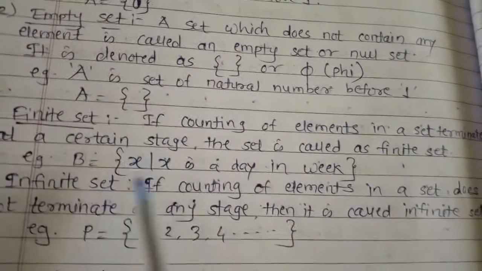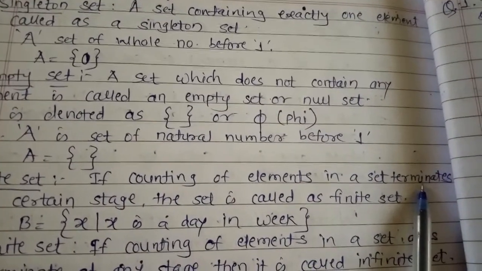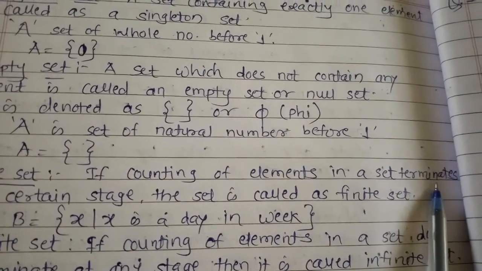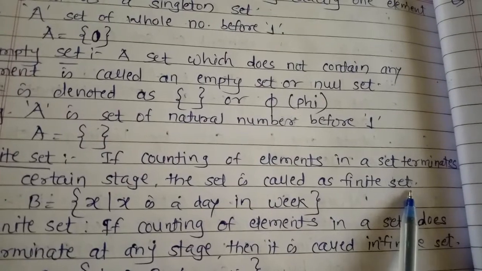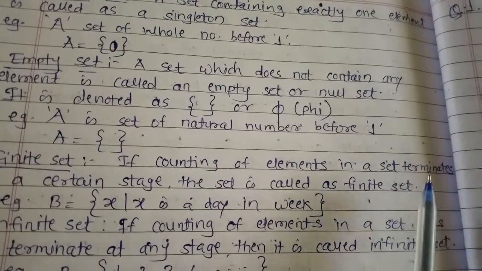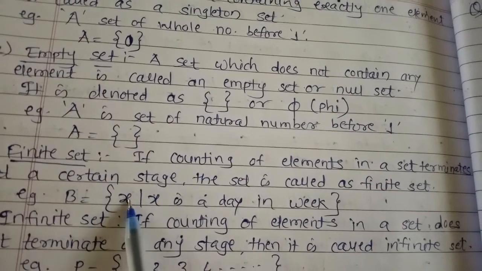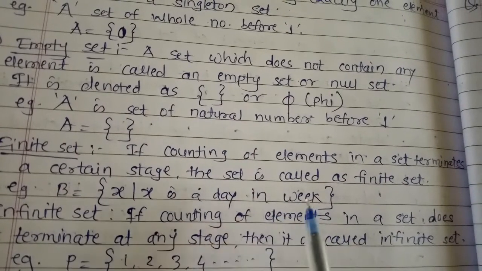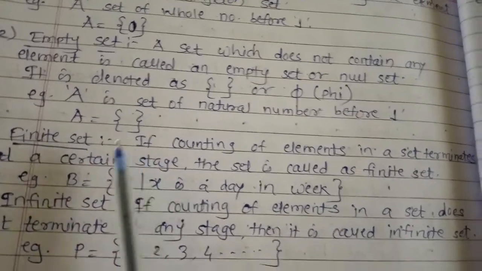Next one is the finite set. If the counting of the elements in a set terminates, means stops, at a certain stage, then the set is called a finite set. If we start to count the elements in this type of set and it stops at any stage, it is called a finite set. For example, B is the set of all x such that x is a day in a week. If we start counting Monday, Tuesday, Wednesday up to Sunday, it is going to stop. So this set is called a finite set.